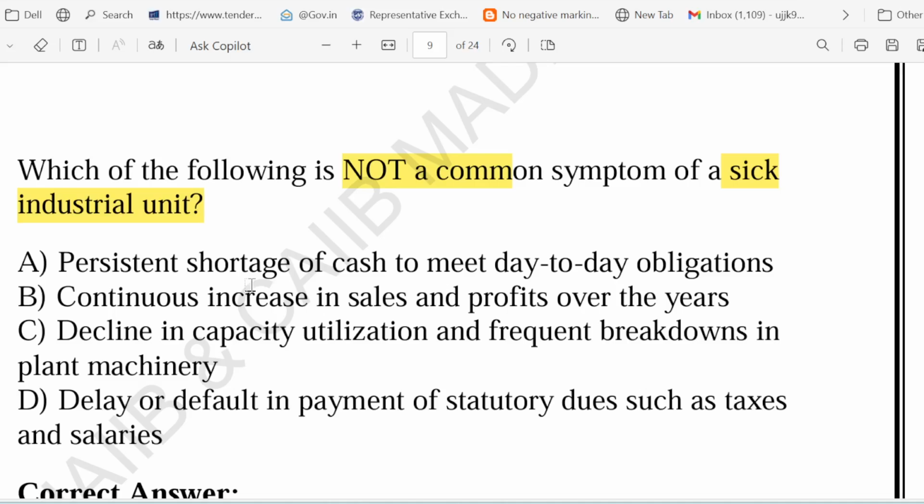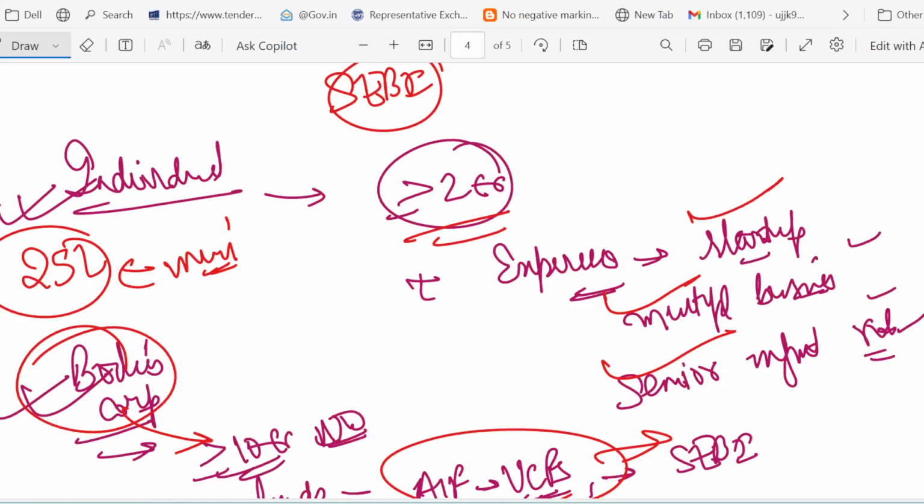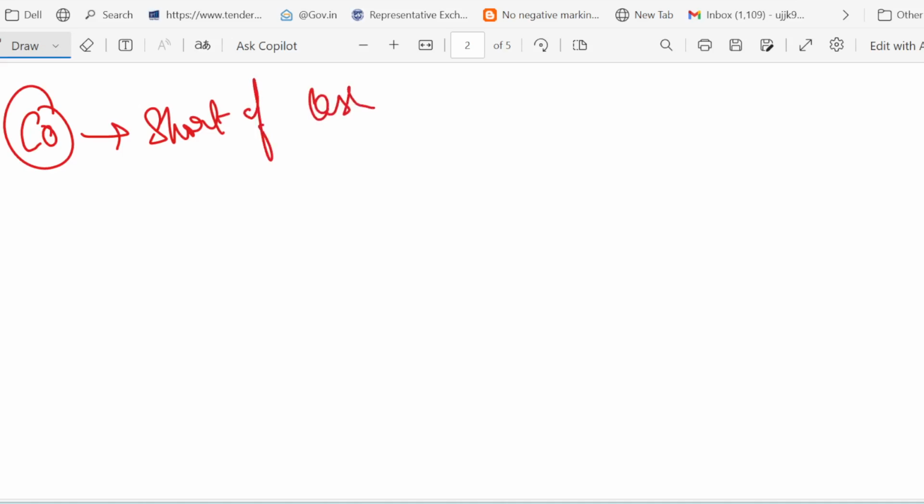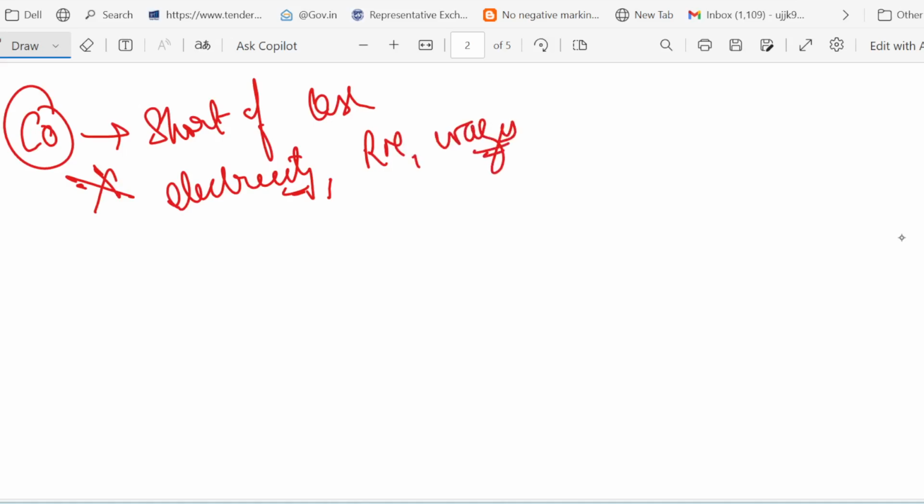It says persistent shortage of cash. This is definitely a symptom of sickness. Let me illustrate this particular point here, very important from the examination point of view. Suppose there is a company and this company is always short of cash. It cannot even pay for daily expenses like electricity, raw material or wages. It shows that the business is in financial trouble.